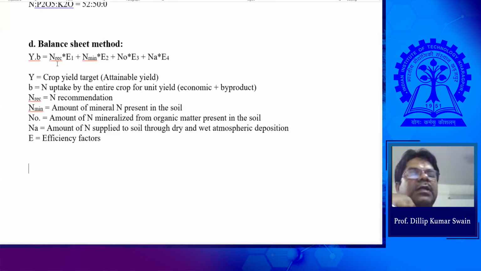But nitrogen is subjected to various types of losses. If you apply the whole amount at a time, it will be lost and will not be available to the crop at the later stages. In that case, we apply split doses. Some amount we apply at the time of sowing and planting, and keep some for later application at the critical growth stages, as we discussed earlier.